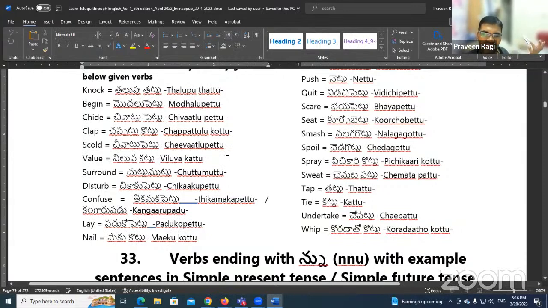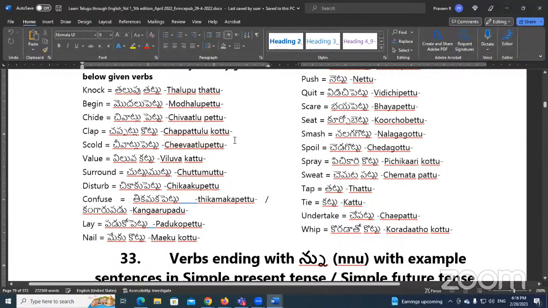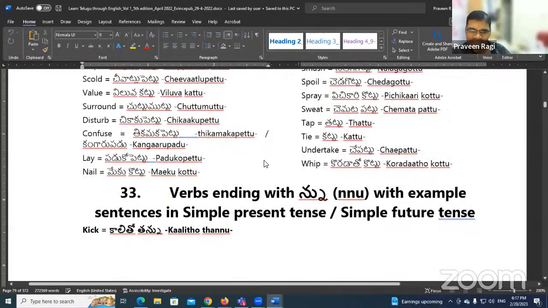Tomorrow or any time, if you find a new verb which is ending with tu, I don't need to teach you again how you can conjugate. You can just take this formula and apply it to that ending verb if you come across any new verb. That's the reason I made a formula. Okay, now let's go to the next one.